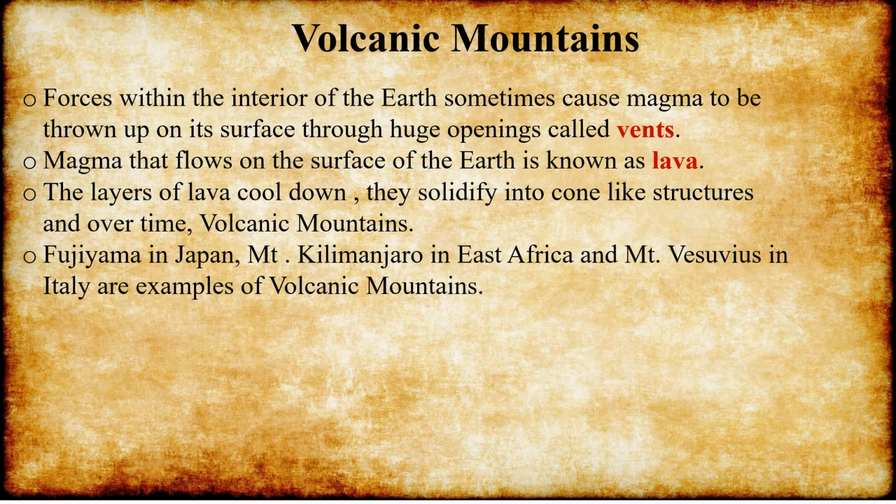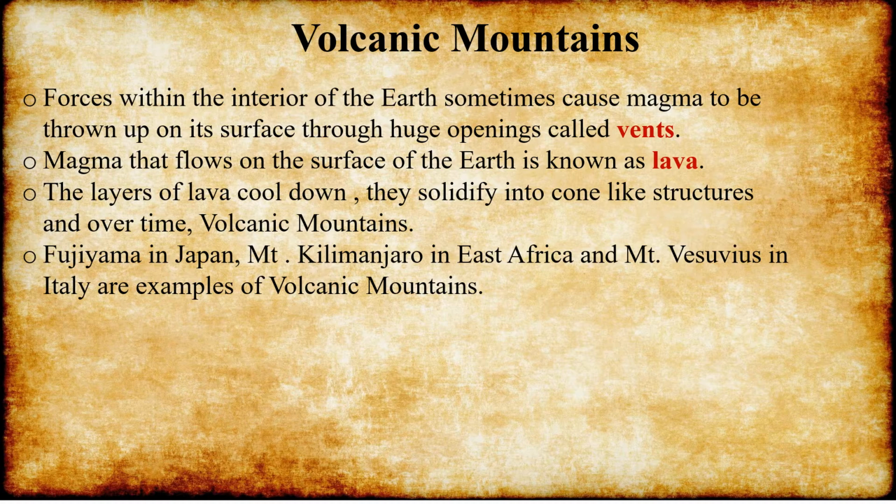The next one is volcanic mountains. Forces within the interior of the earth sometimes cause magma to be thrown upon the surface through huge openings called vents. Magma that flows on the surface of the earth is known as lava. Magma is nothing but a semi-liquid fire.